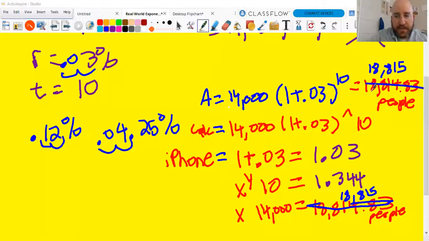All right, so there's the 18,814. We rounded up to 18,815. So what does this mean context-wise? Well, that 14,000 was within the actual city limits of Covington. If y'all see those signs driving around town, if you live out by Alcovy or in the eastern part of the county, but your address is still Covington, not Mansfield or Newborn or whatever, you have a Covington address but you're not within the defined city limits. The population for all of Newton County, when I looked it up, was 111,000 people.